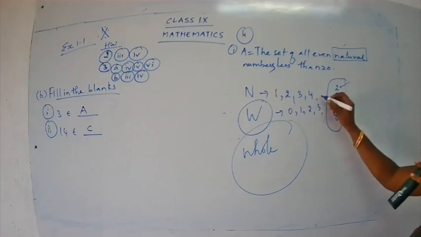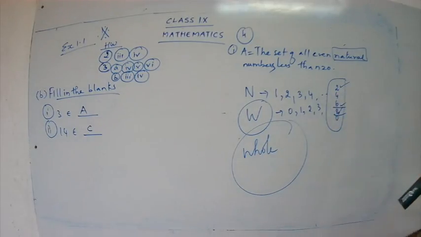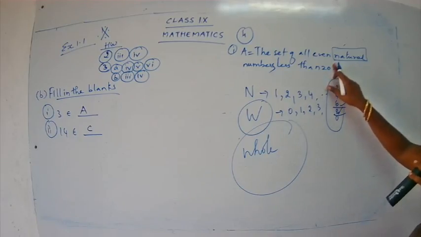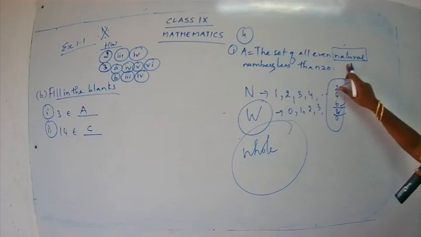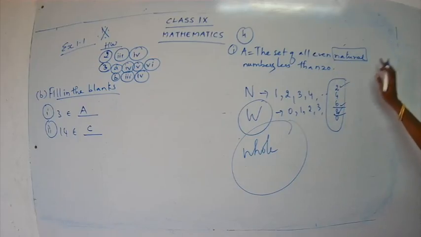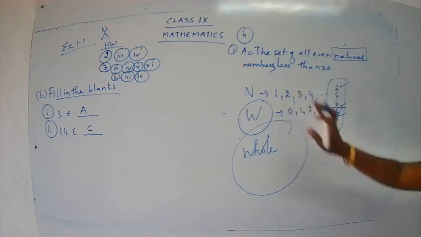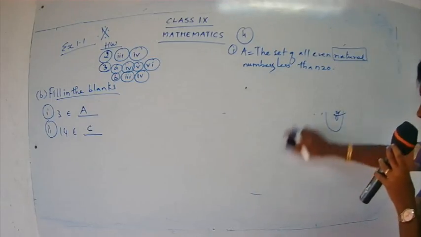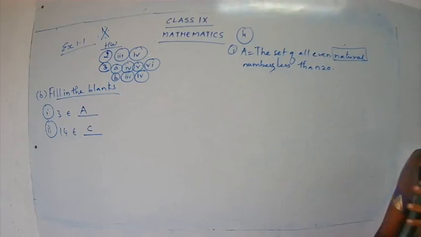It goes on and has infinite numbers. Are you clear? So now what type of numbers are we going to use? Natural numbers. That means the numbers start from 1. Now let's combine all the details we have studied and put them into the sum.